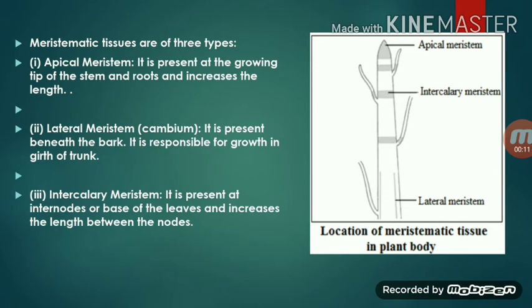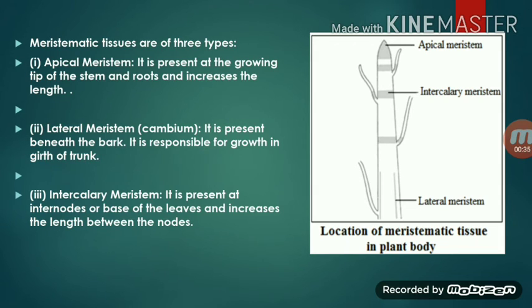Apical meristem is present at the growing tip of the stem and root and increases the length. So apical meristems are present in the growing tip area. In this diagram, you can see apical meristem is located in the tip of a stem or root.